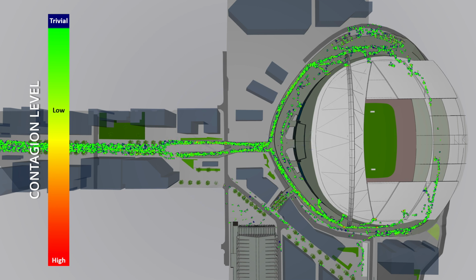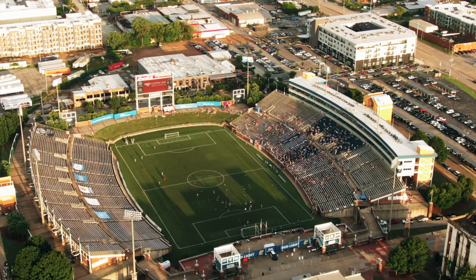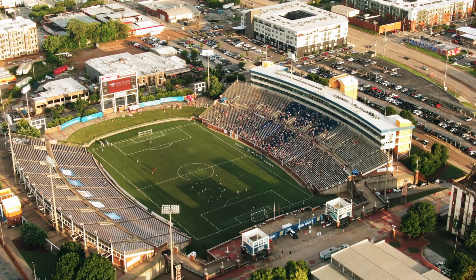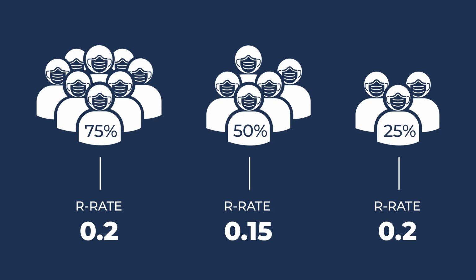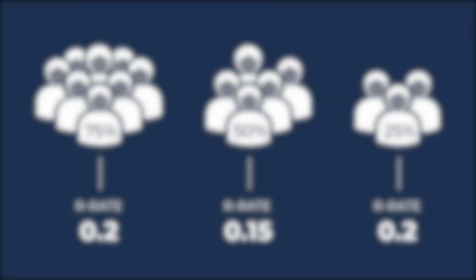However, an R rate of 0.4 represents around 300 infected people. Under these conditions, it would be unreasonable to reopen any stadium. We simulated several other scenarios by varying attendance levels, but our results showed similar R rates.